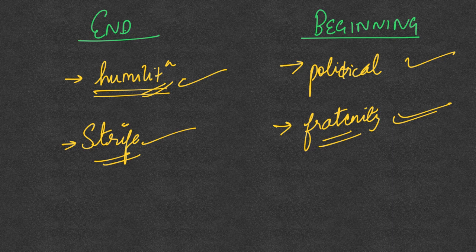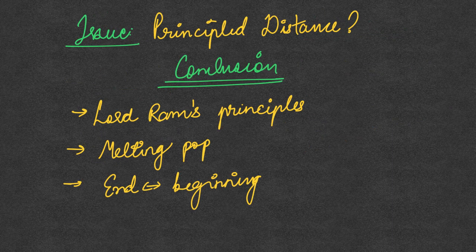It will help you in keeping your views more balanced. But when you're asked to point out the issue, one important issue is the principled distance which was absent. So the Indian breed of secularism talks about the principled distance as against the Western concept, where secularism means a complete separation between the state and the religion. But in India, principled distance means that the state is going to maintain an equal distance from all the religions, and is not going to interfere in their affairs.